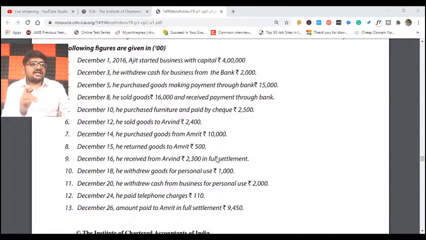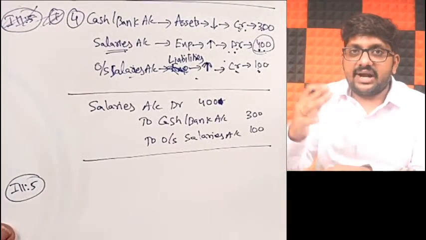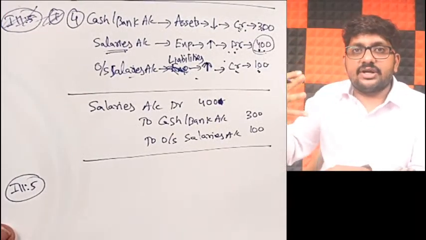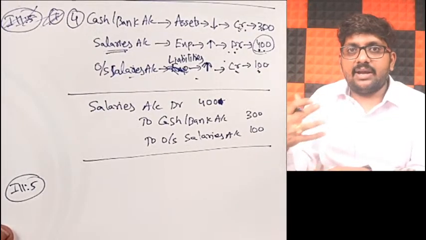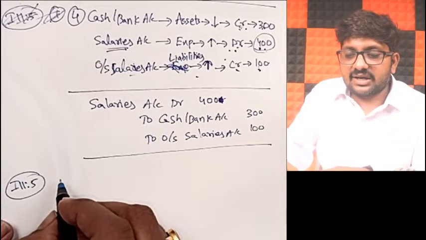Come on, first transaction. What is my first transaction? All of you please put the heading illustration number 5. First transaction, date wise we will write. December 1st 2016. Ajit started a business with capital of 4 lakhs. So what will be my journal entry, my dear friends? I will directly write the journal entries. You also think of the journal entry. If it matches, well and good. Otherwise you think of why debit, why credit. I'll directly start writing the journal entry.